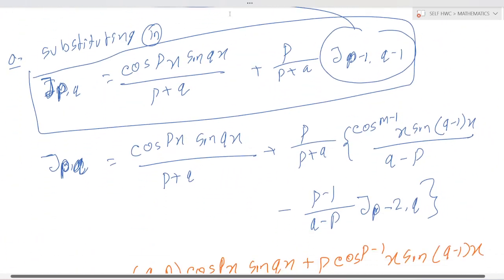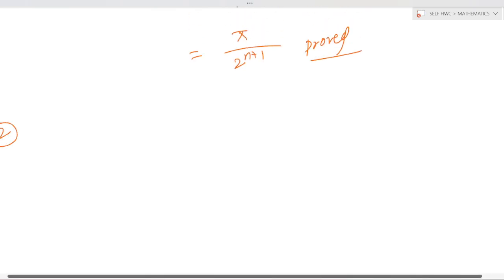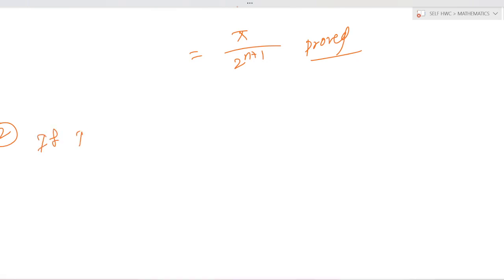So next I talk about question number 2. This question is: if I m comma n is equal to integration of cos to the power m x cos nx dx,